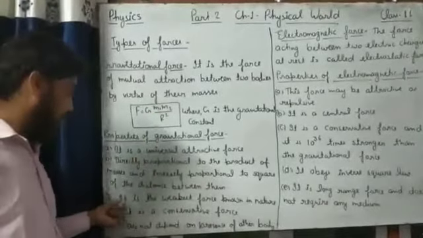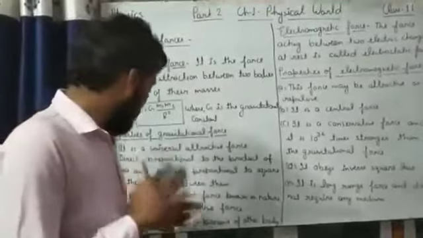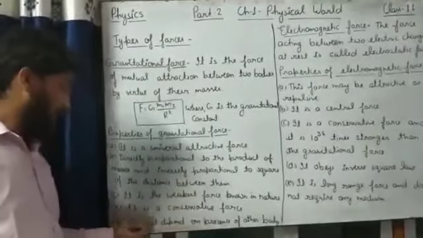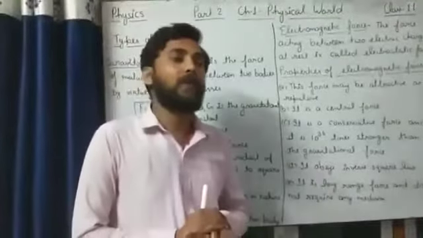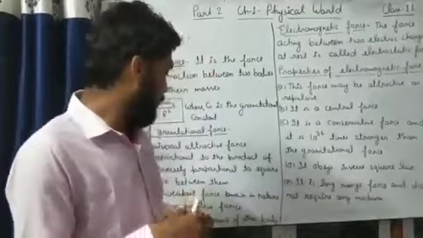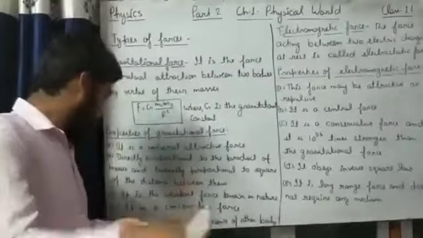Point number 3, it is the weakest force known in nature. It is the weakest force. Number 4, it is a conservative force. What do we mean by conservative force? It means it does not depend on the path, it depends on the actual position.